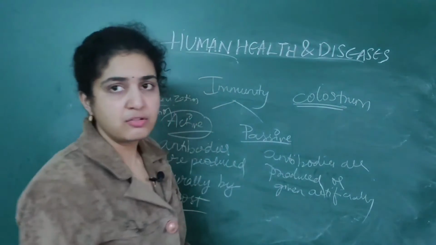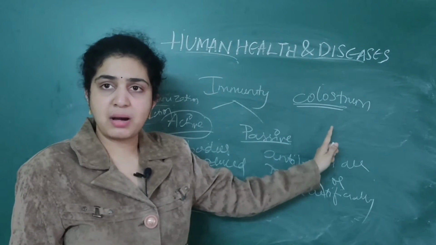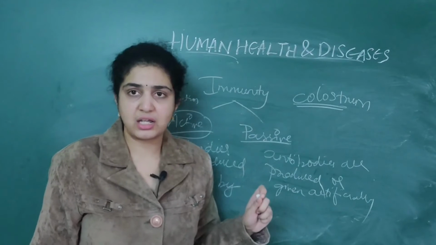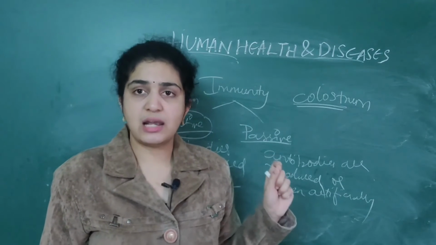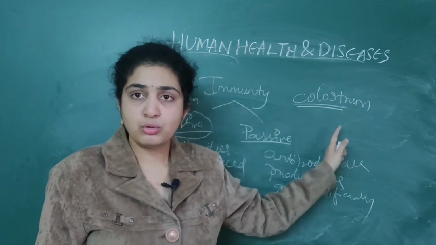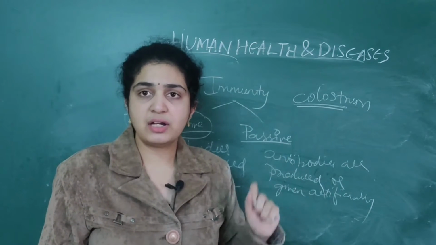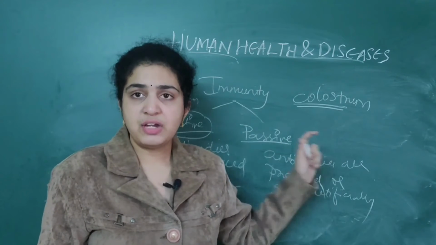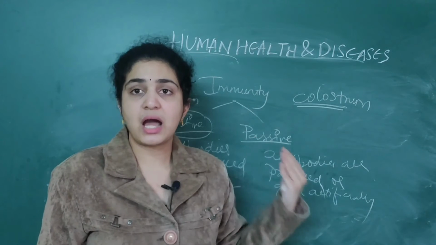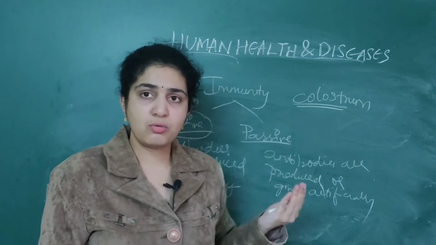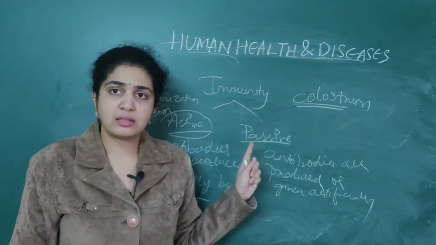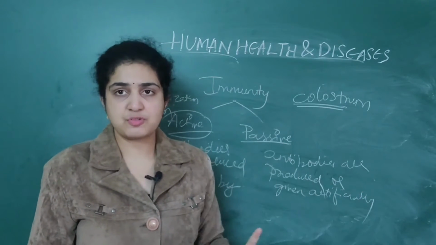The yellowish colored fluid which is secreted from the mother during the initial few days of lactation is colostrum. It is secreted from the mother to give to the fetus. So when it is given to the fetus, the fetus will get antibodies. They are nothing but IgA antibodies. Just now I have specified the 5 different types of antibodies, that is GAMED.